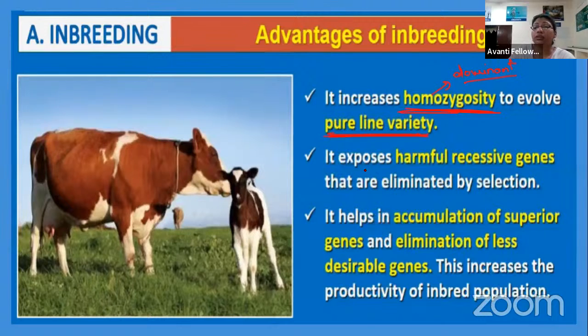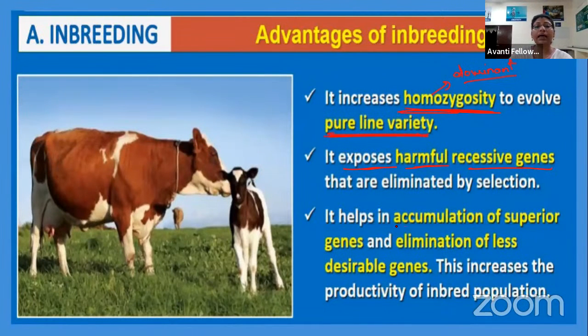But this inbreeding also has some disadvantages, which we will discuss later. The advantage is that it exposes harmful recessive genes. If we repeat the process for 4 to 5 generations, and a recessive gene which has a negative effect on the population is present there, it will show up, right?